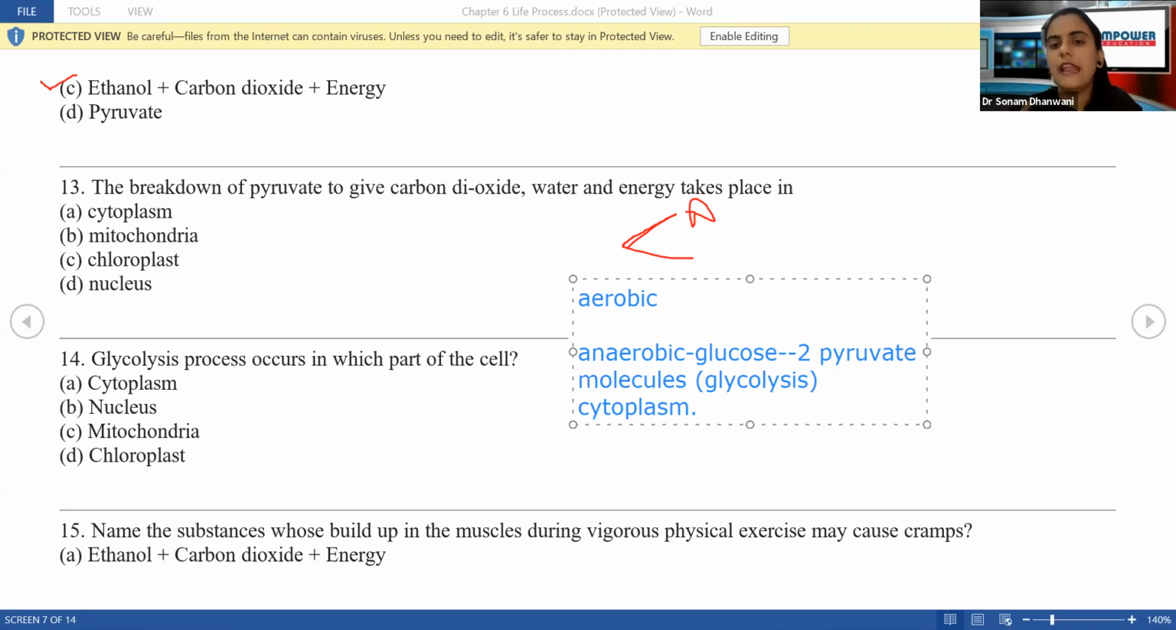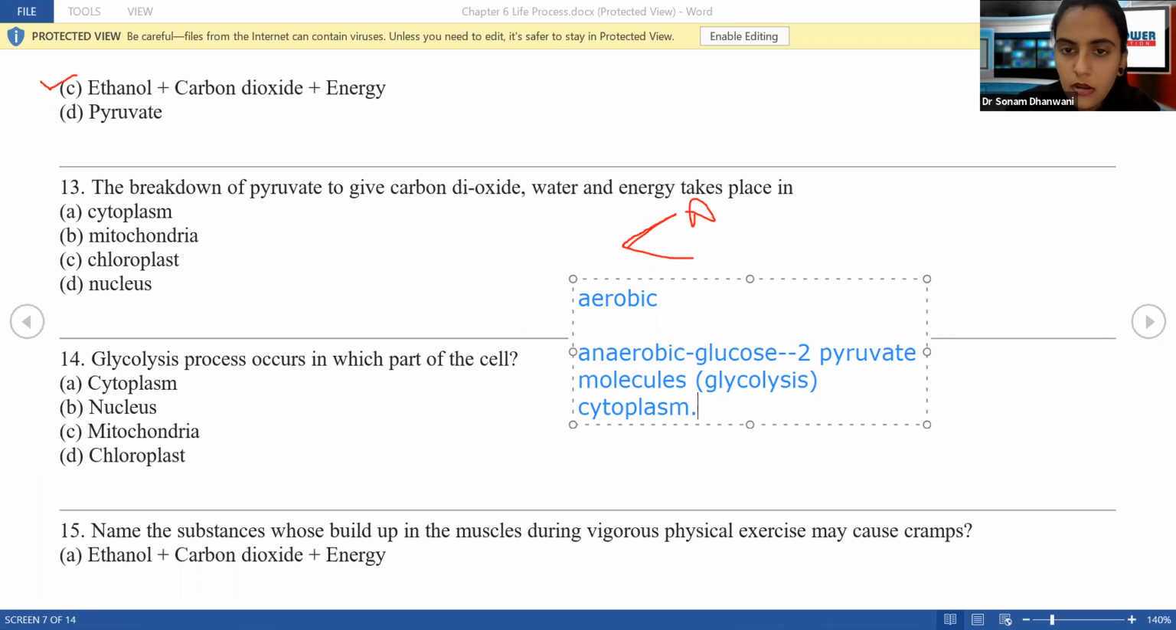Okay? What is glycolysis? Glyco means glucose, lysis means breakdown. So of course there is a breakdown of glucose which is happening, from which we get two pyruvate molecules. So remember this, anaerobic respiration is the glycolysis. It is taking place in the cytoplasm and what is happening in it? One glucose molecule is splitting into two pyruvate molecules. Are we clear with this?